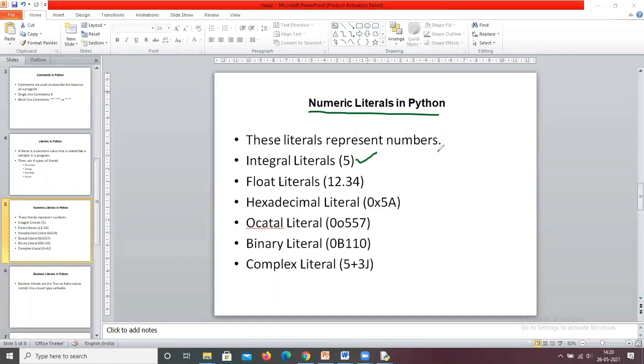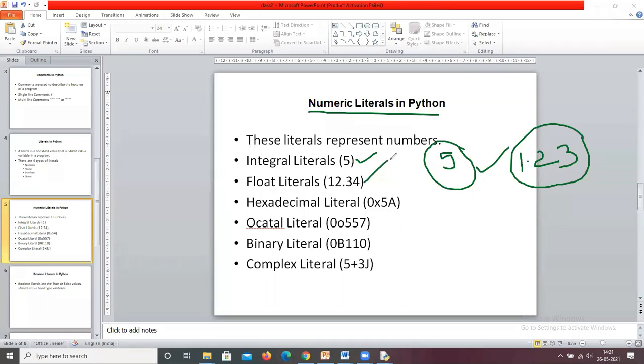Integral literal means the number is a whole number, with no decimal fraction part. For example, 1.23 is also a constant. Which type of constant is it? It is a float literal. If it is a whole number, then it is an integral literal.